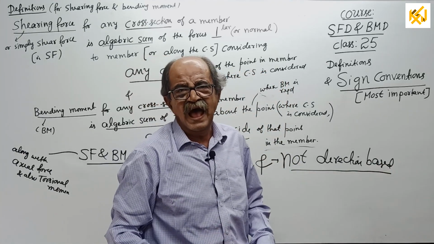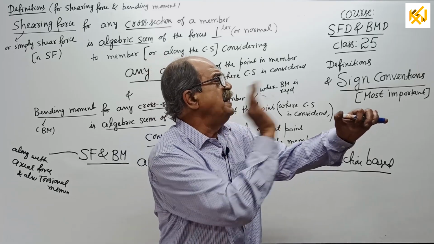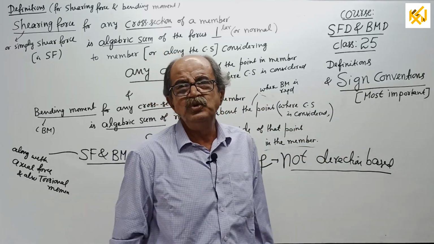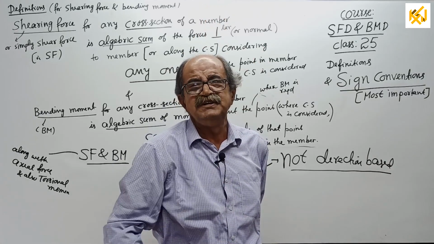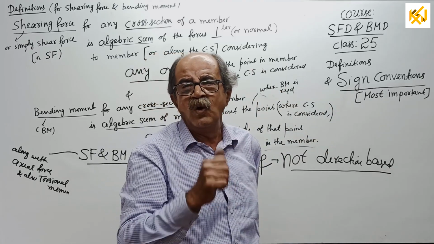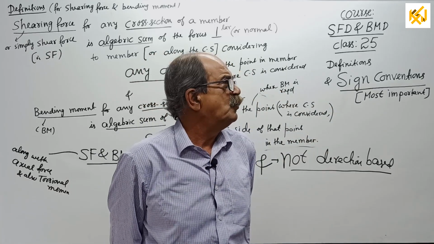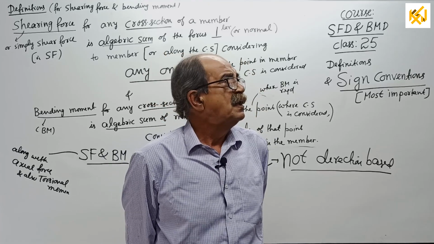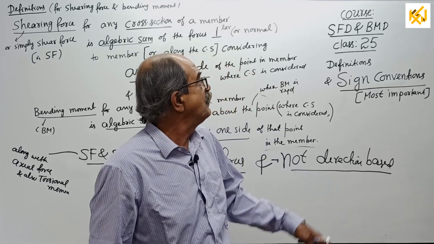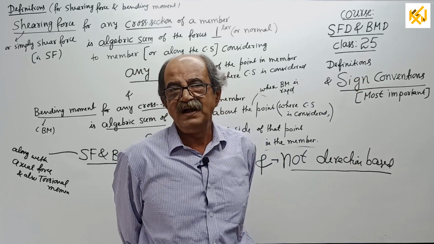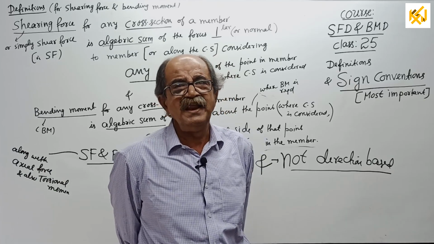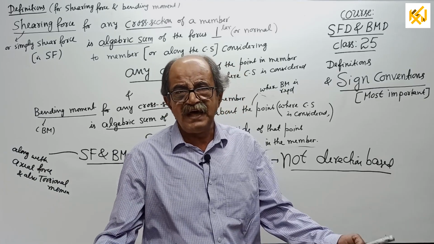For defining axial force, you should not tell right side, left side like that. No, wrong. For shearing force, you should not use upward shear force, downward shear force. No. Or clockwise BM, anti-clockwise BM. No, all are wrong. All those people who tell clockwise BM, anti-clockwise BM, they should start from the beginning. I will tell from my class number 1, if they want to learn. This is confidence, not arrogance, because I tell always correct things only.